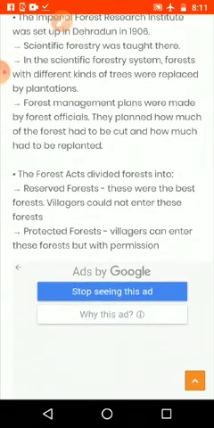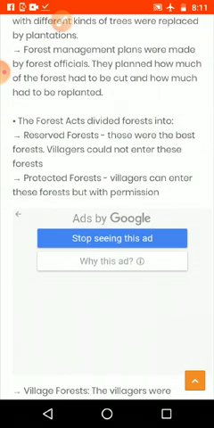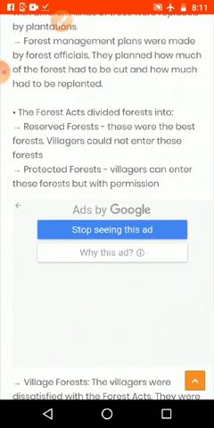Then forest management plans were made by forest officials. Then they started to make how we can manage the forest. They planned how much of the forest had to be cut and how much had to be replanted. And in the management, the first thing they are doing is deciding how much we want to cut and how much we want to replant. The Forest Act divided forests into three types.